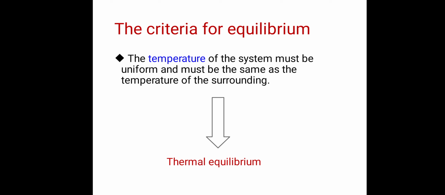Now there are three criteria for equilibrium. We have to study them one by one. First criterion for equilibrium is that the temperature of the system must be uniform and must be the same as the temperature of the surroundings. It means that the temperature of system and surroundings must be the same. When such a thing happens, we call it thermal equilibrium, and it is a criterion for equilibrium.